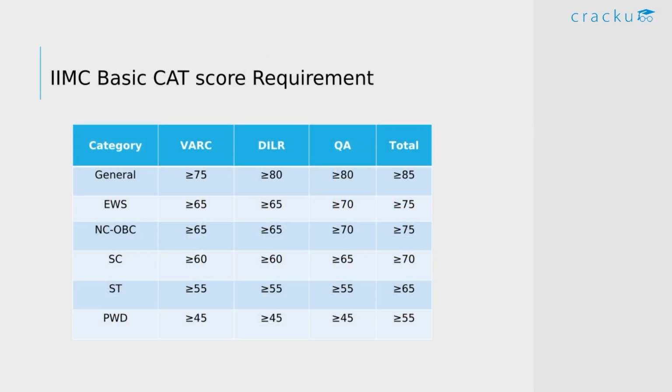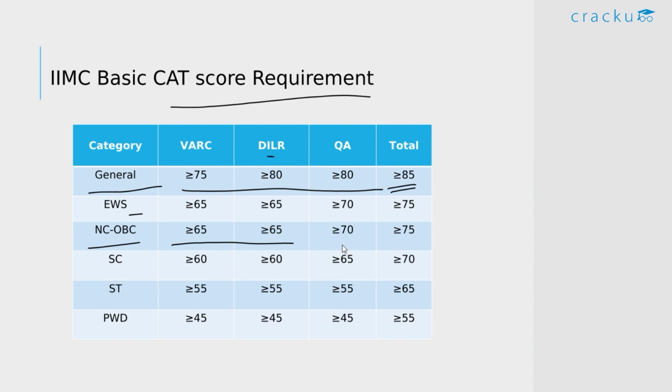So if you look at their basic CAT score requirement, these are the minimum cutoff percentiles for all the 3 sections, and the total cutoff percentile should be greater than 85 for the general category. Similarly, if you look at the EWS and NC-OBC, the cutoff should be greater than 65 for these 2 sections and greater than 70 for quant, and the total should be greater than 75 percentile.